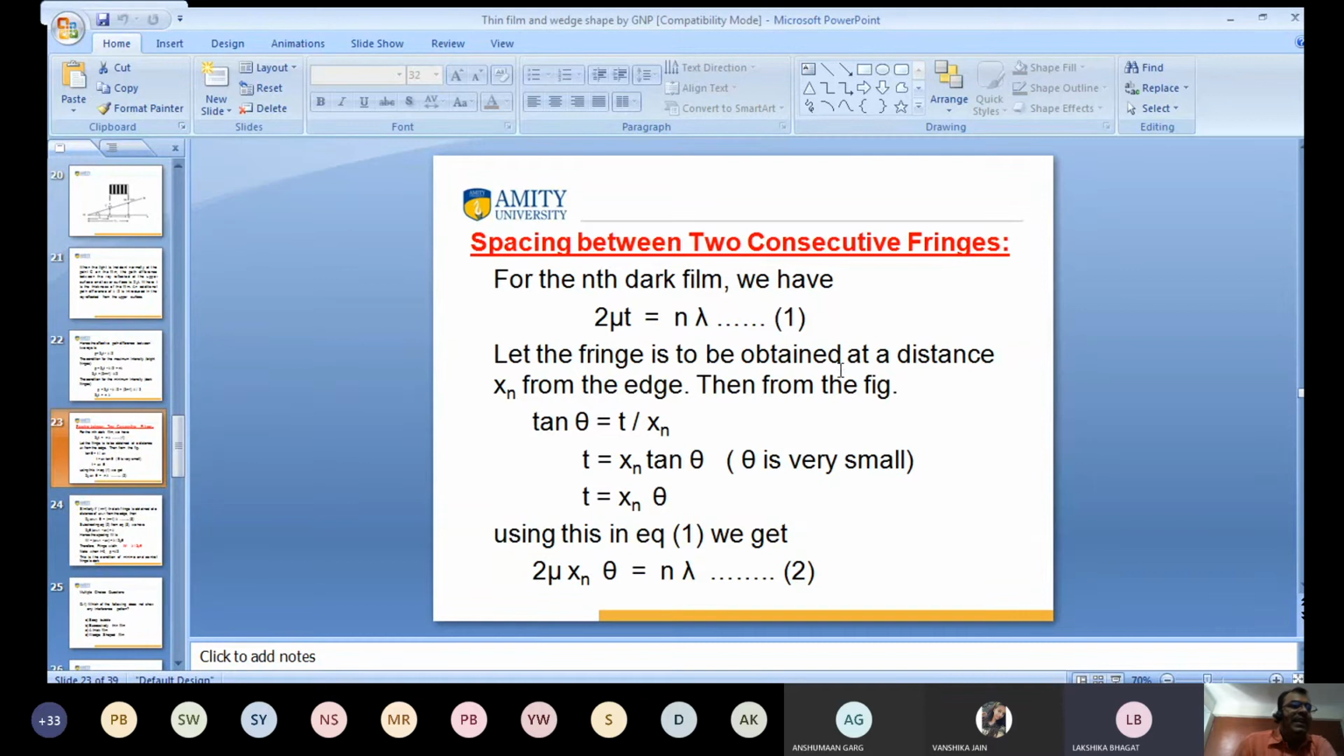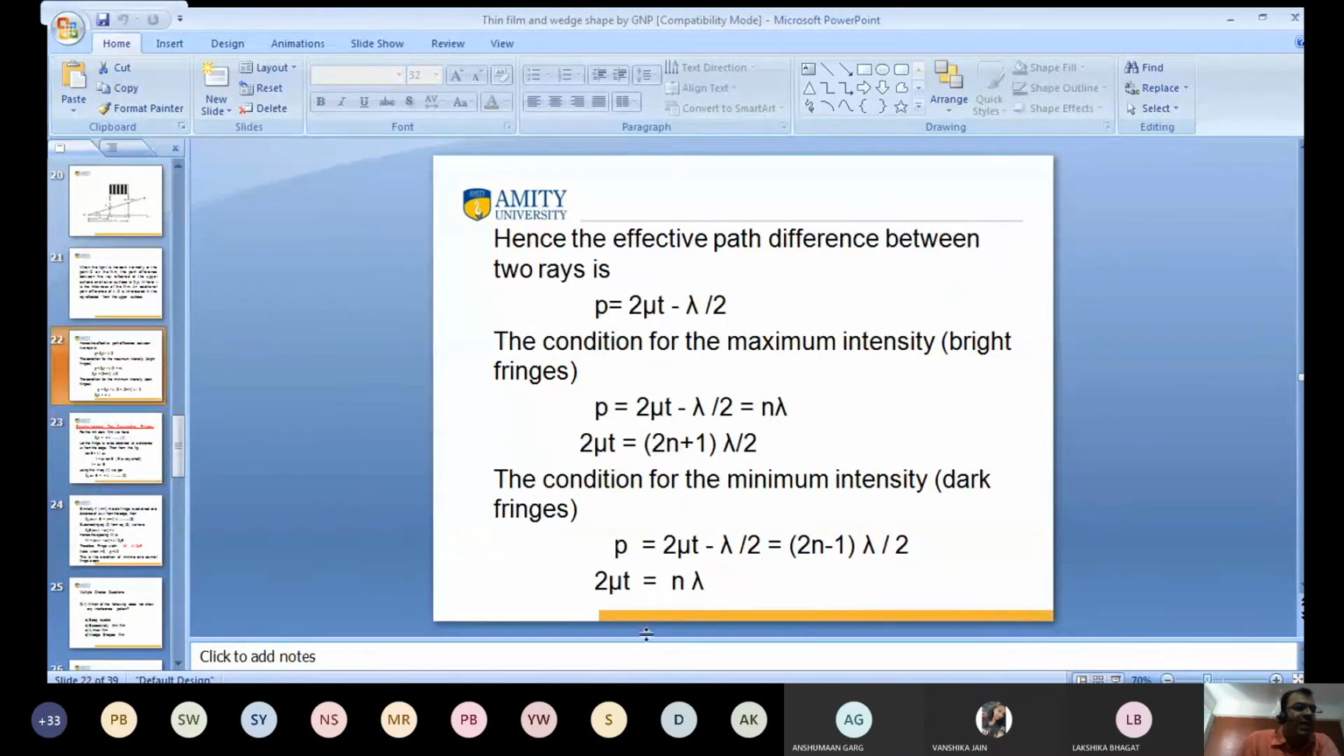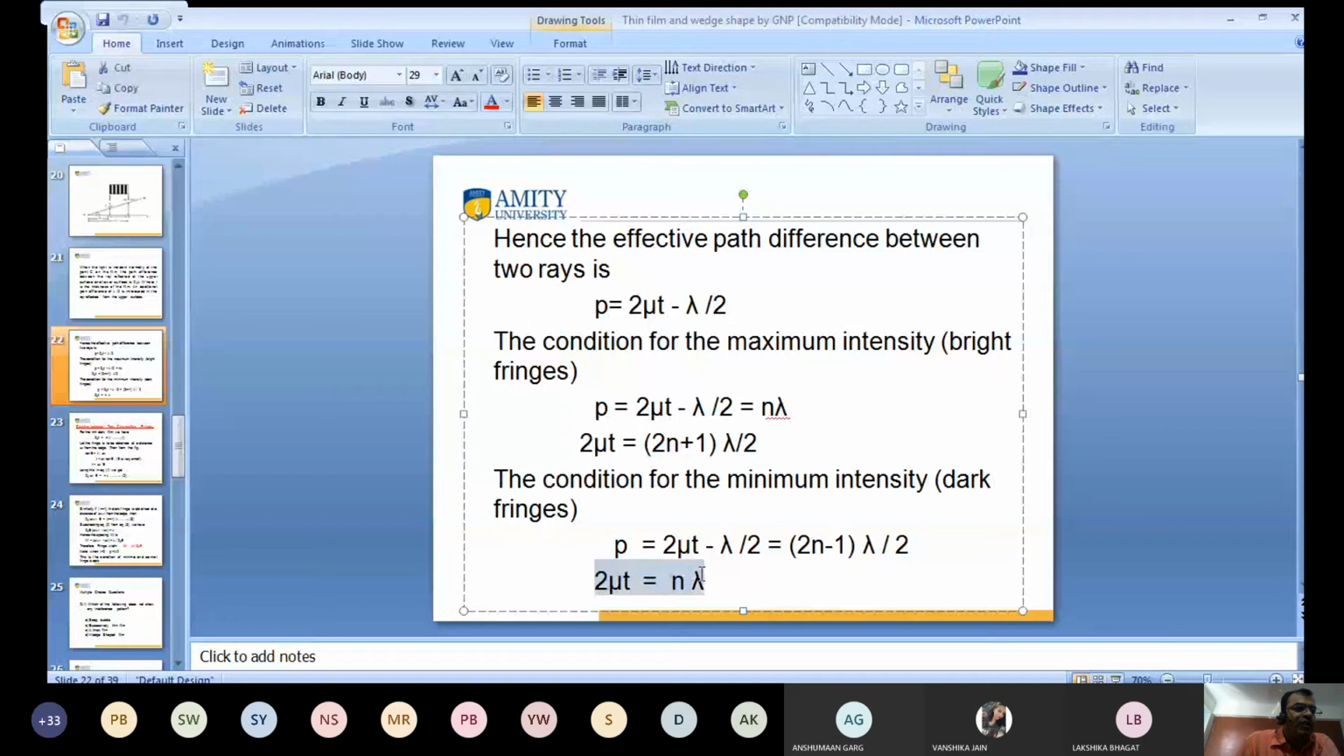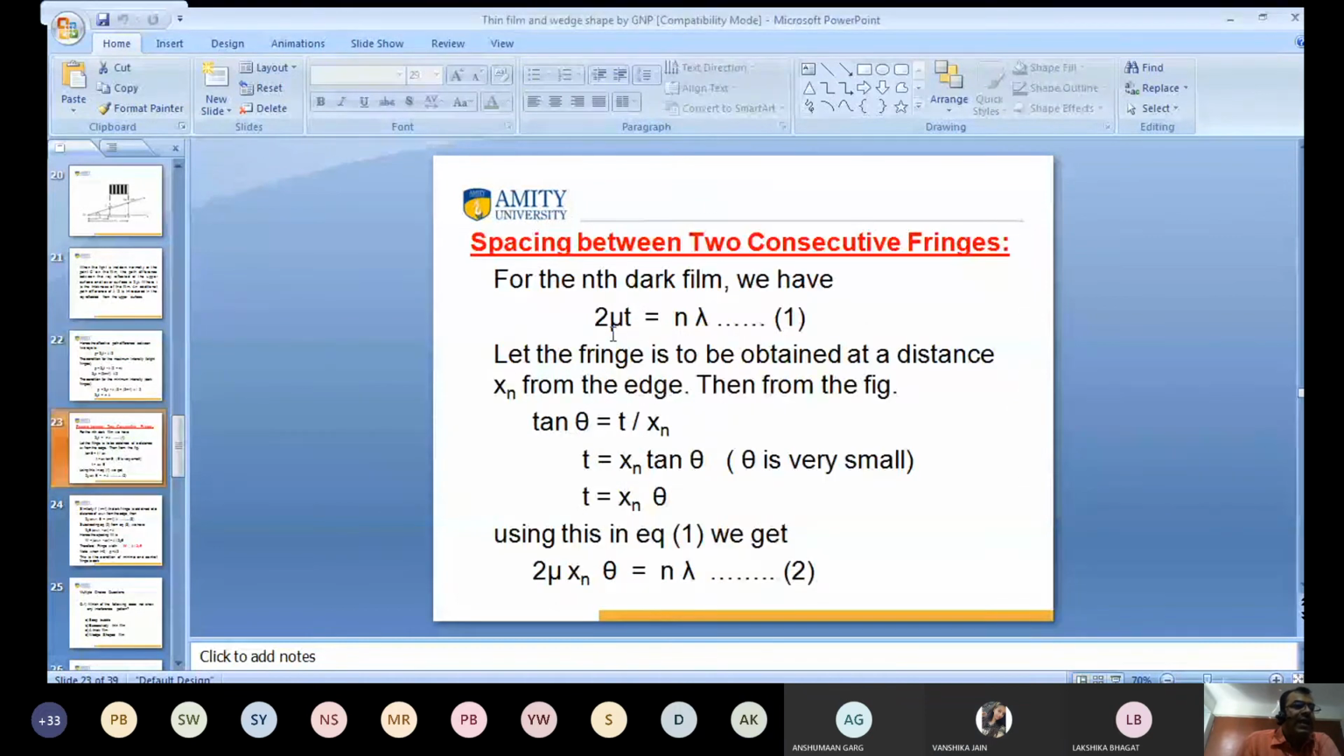I want to calculate the spacing between two consecutive fringes. The distance between two consecutive dark fringes, or between two consecutive bright fringes, is known as fringe width. Clear? For the nth dark fringe, I have already calculated this condition: 2 mu t is equal to n lambda for dark fringes.